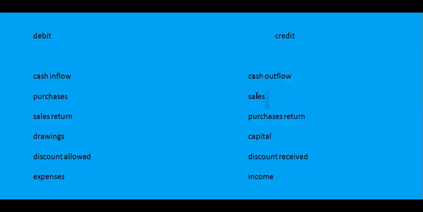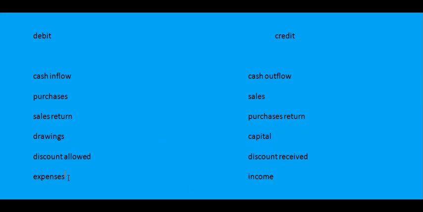and sales are going to be credit, and vice versa. Sales return is debit, and purchases return is credit. Drawings debit, capital credit. Drawings are the amount of goods or cash taken by the proprietor from the business to his home for his personal use. And when he puts money, goods or assets from home into the business, it is called capital. Capital means investment by the owner. Discount allowed is an expense, and discount received is income. Expenses are going to be debit, and incomes are going to be credit.